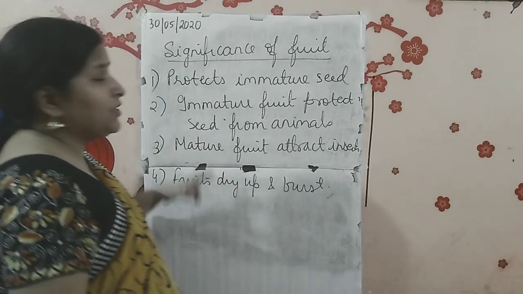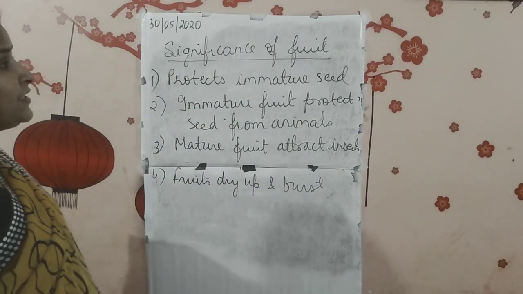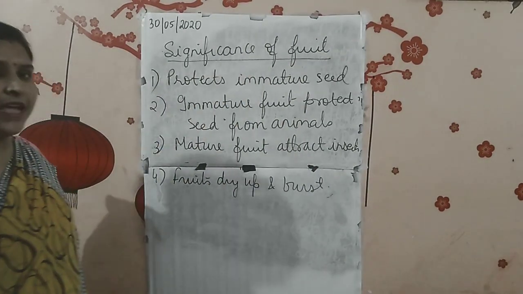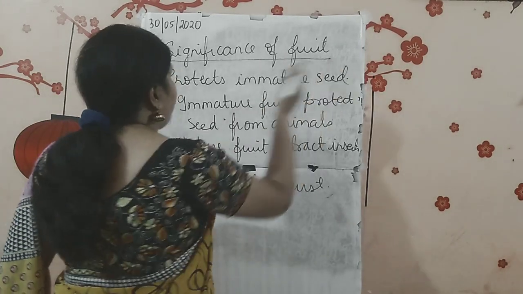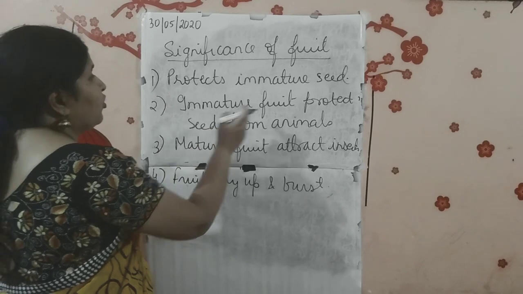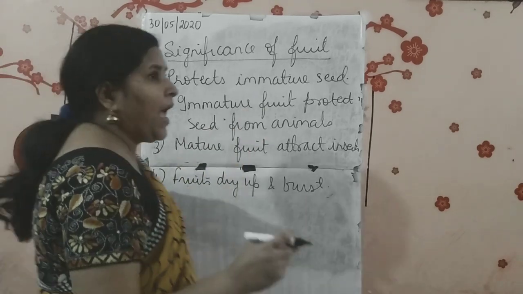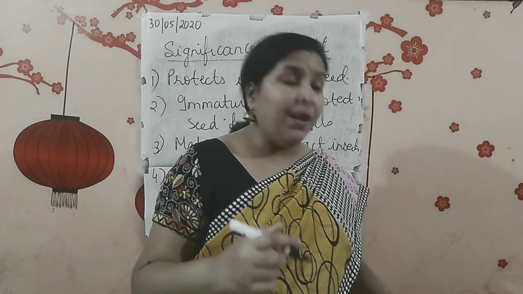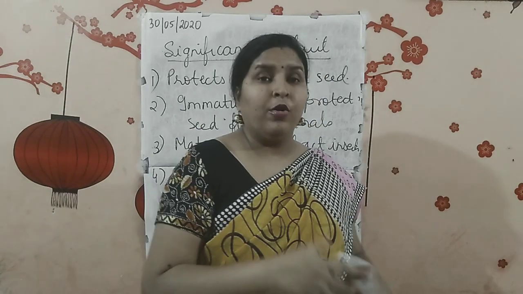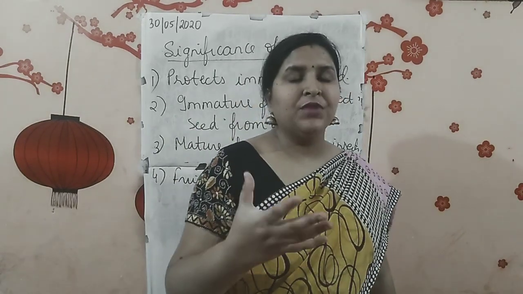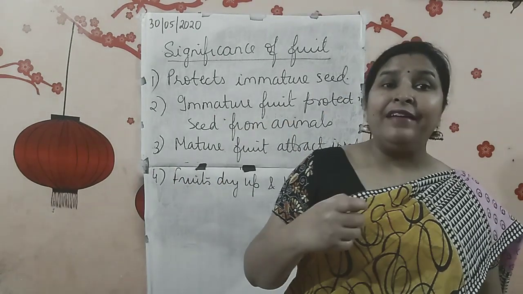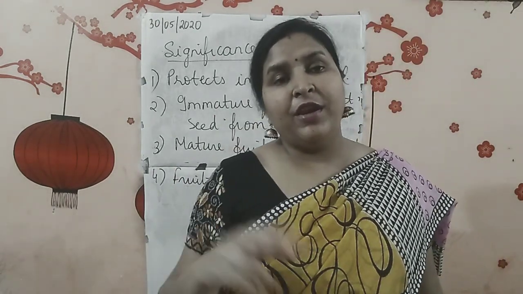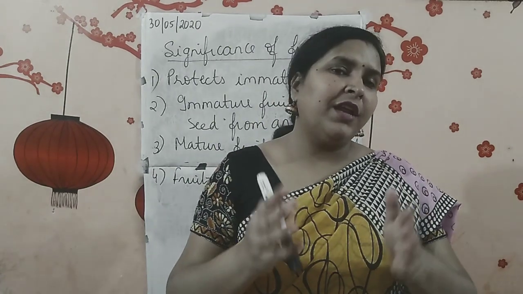So what is the first important function of fruit? It protects the immature seed, because the seed is not fully developed. Fine. Second one, immature fruit protects seed from animals. See what happens: immature means raw, which is not ripened. Those fruits which are not fully ripened and are still raw, if you eat them, do you get the same taste as the ripened one?